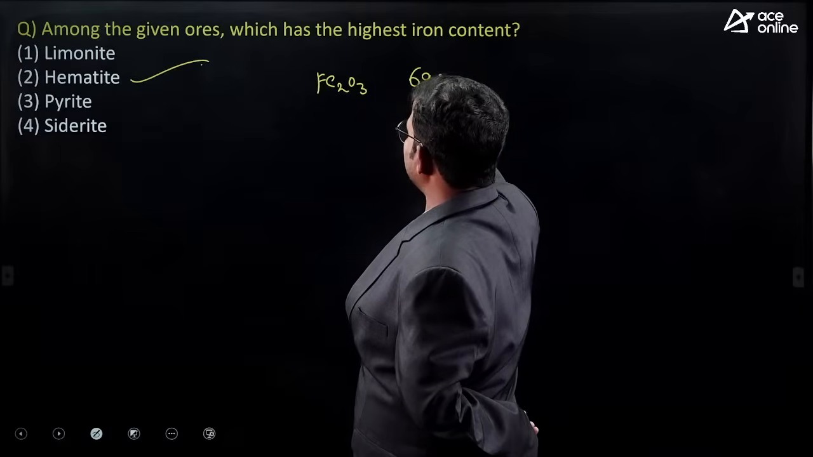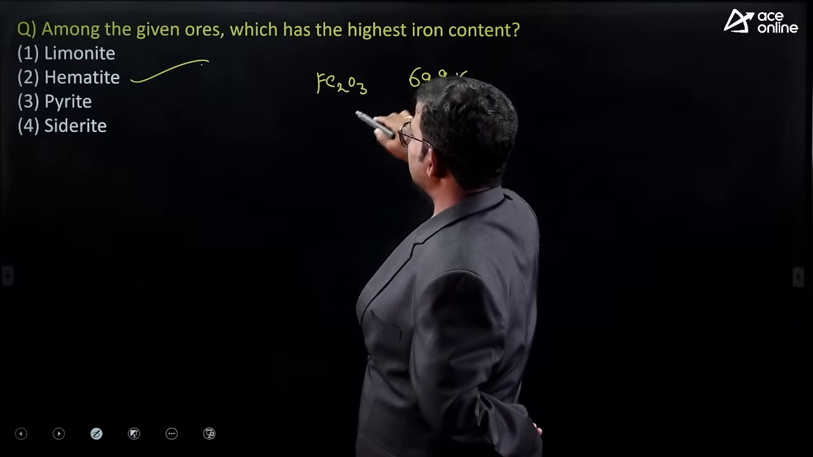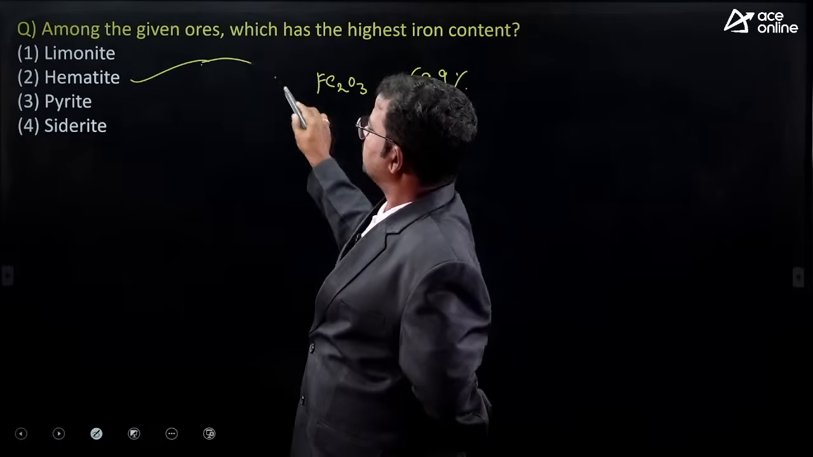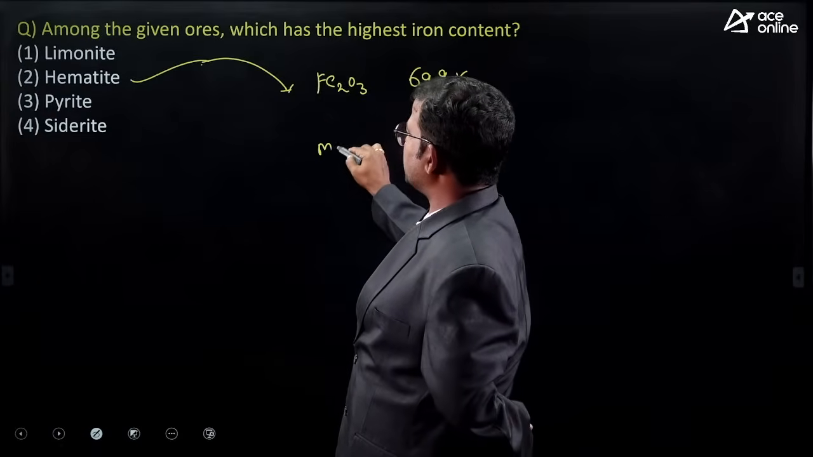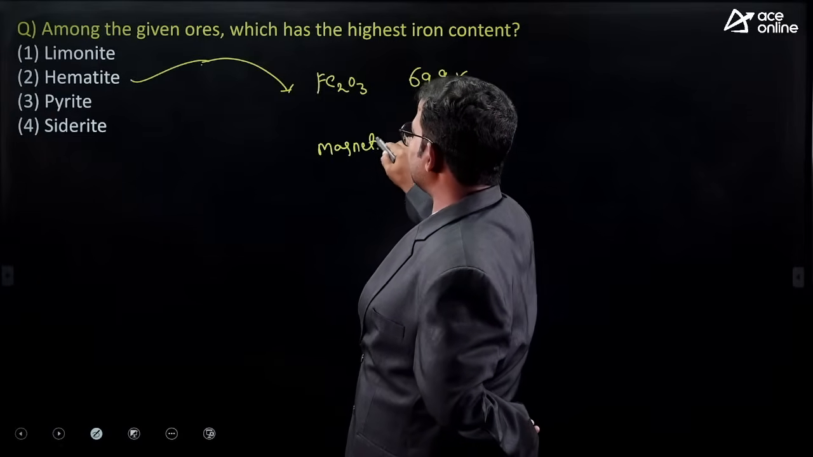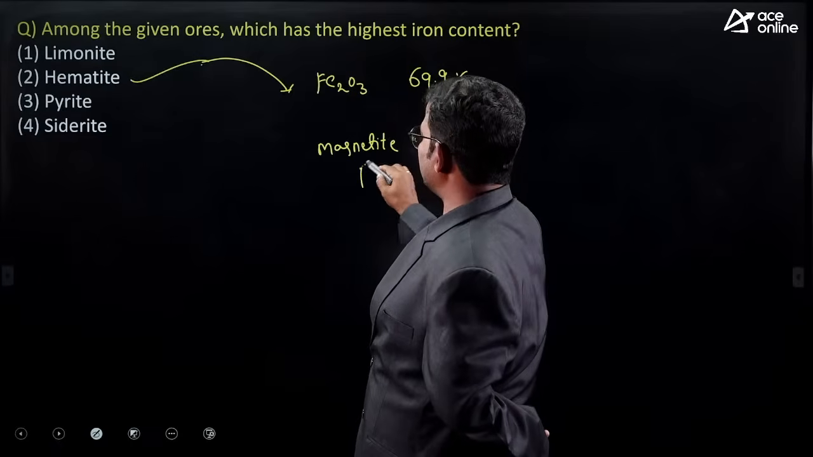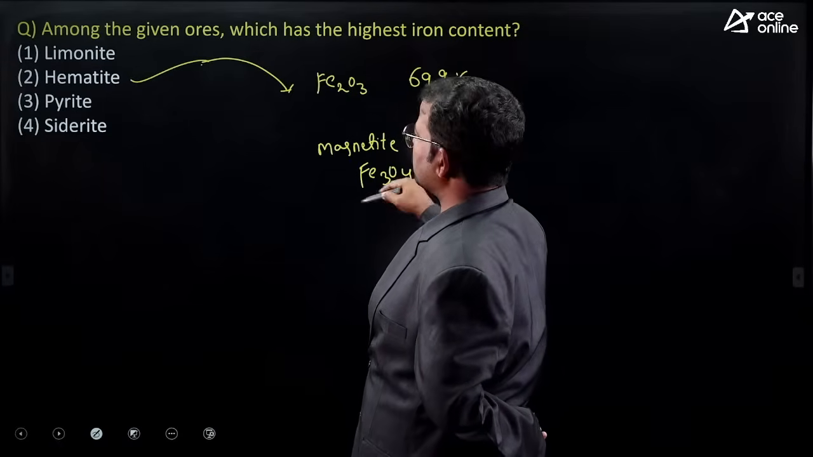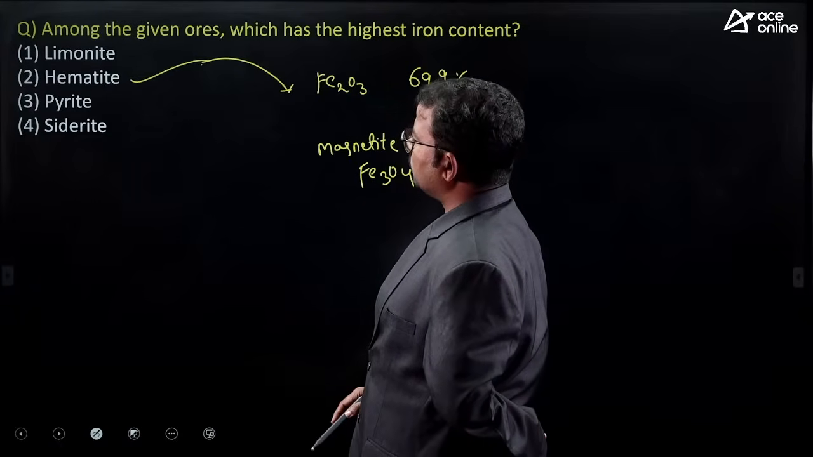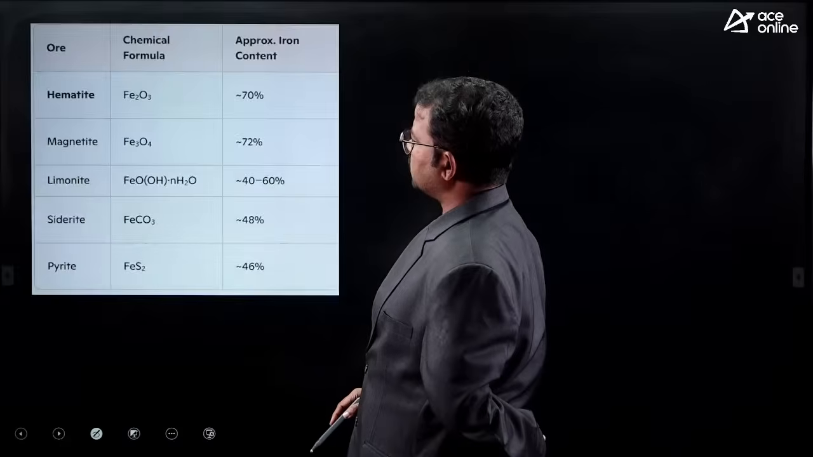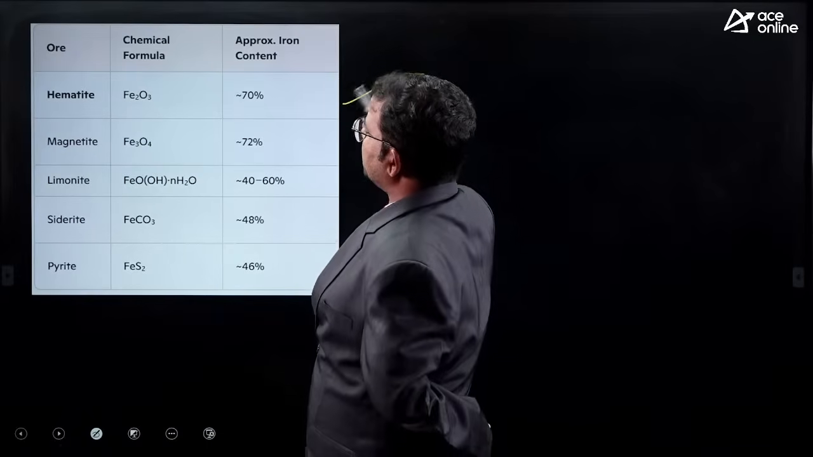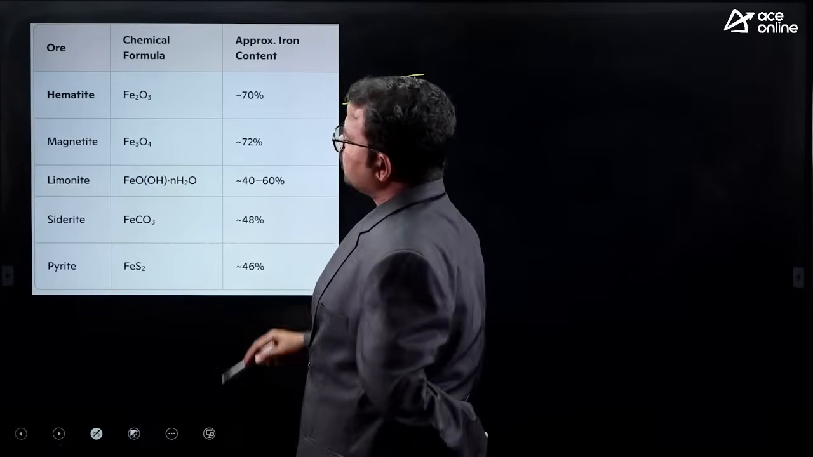Approximately, exactly it has 69.9%. So hematite, ferric oxide. This is magnetite. Magnetite has 72.4%, Fe3O4. Next, what about limonite, pyrite and siderite? So this is hematite, approximately 70%. Magnetite,